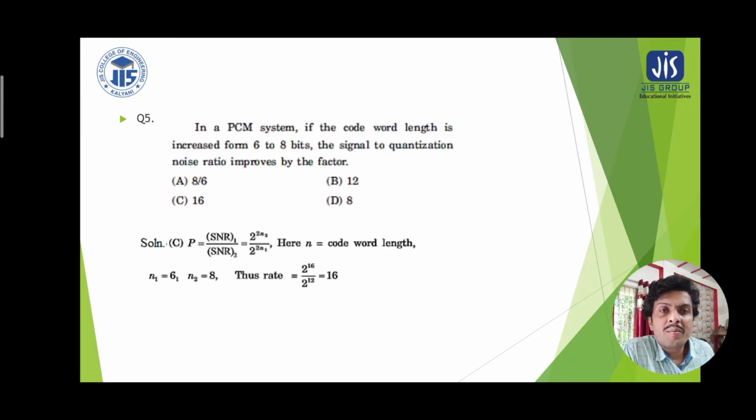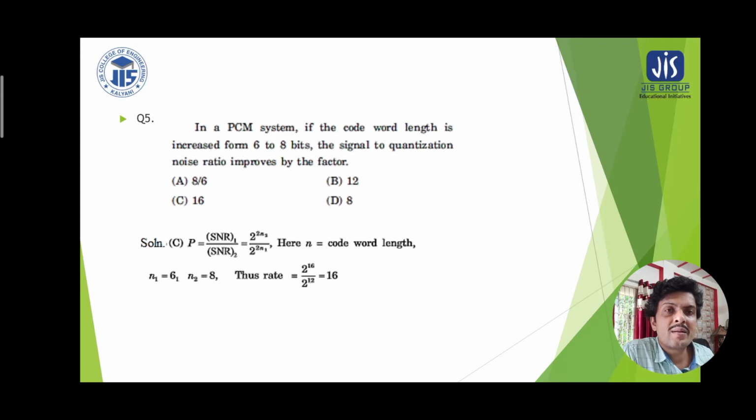This is another problem where it says that in a pulse code modulated signal, if the code word length is increased from 6 to 8 bits, the signal to quantization noise ratio improves by which factor: 8 by 6, or 12, or 16, or 8. So here we know the signal to noise ratio is given by 2 to the power 2n, this expression.